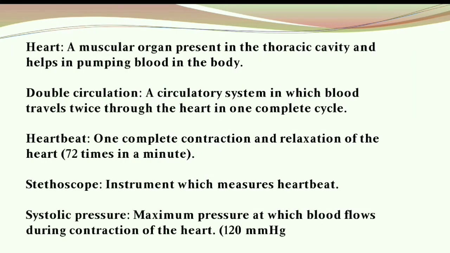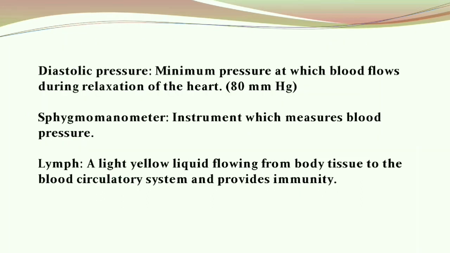Now let's talk about what the heart is. The heart is a muscular organ present inside the thoracic cavity and it helps in pumping blood in the body. So what is double circulation? Now, what is the instrument which measures blood pressure? Yes, the instrument which measures blood pressure is the sphygmomanometer. So that is all about transportation in human beings.